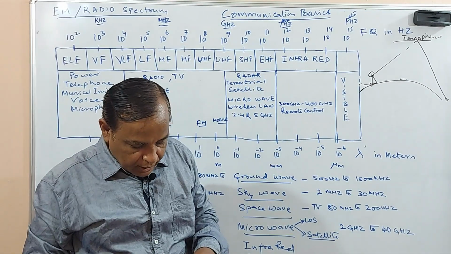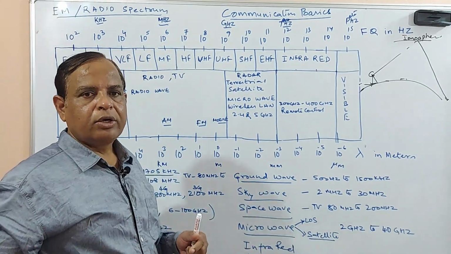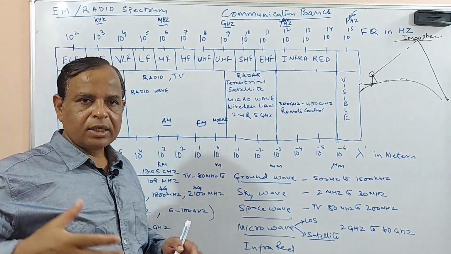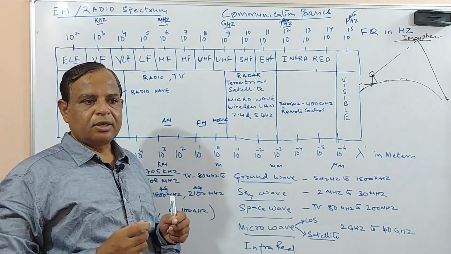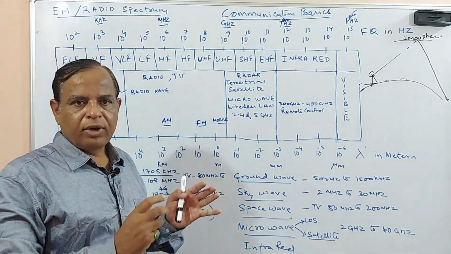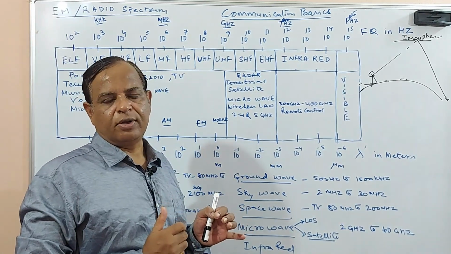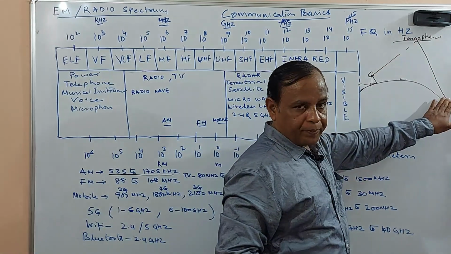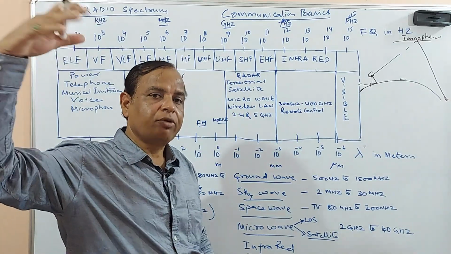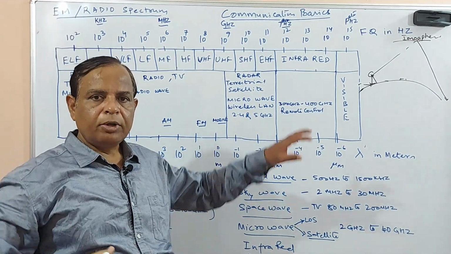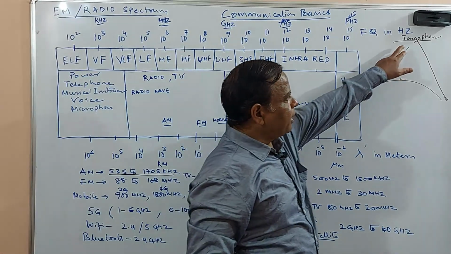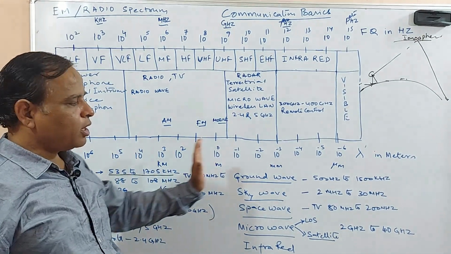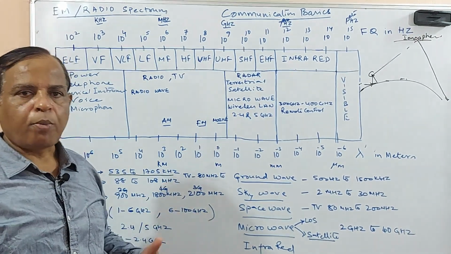See, if you are using the olden days radios, say suppose you want to listen to a long distance station signal, when you are tuning the short wave, it is very difficult. Very close by, so many stations are available. These signals are received in this way. Even if the station is placed at a very long distance, you are able to receive it. The signal is reaching by reflecting through the ionosphere and reaching the receivers. So this is one way the electromagnetic waves are propagating.